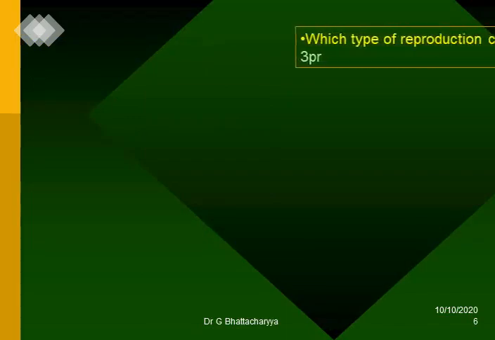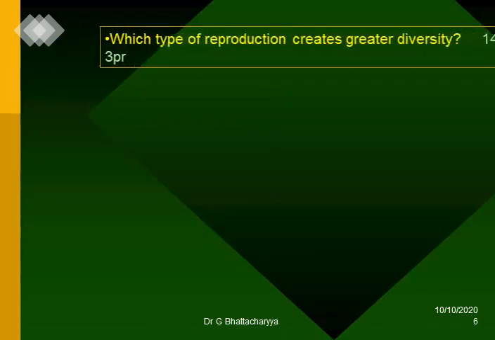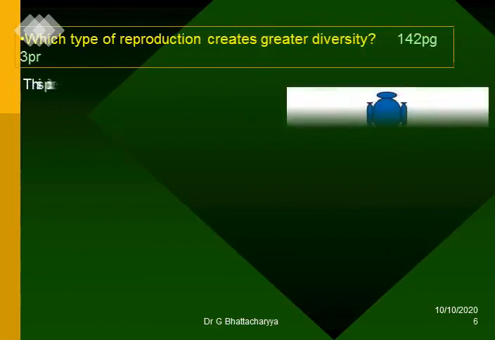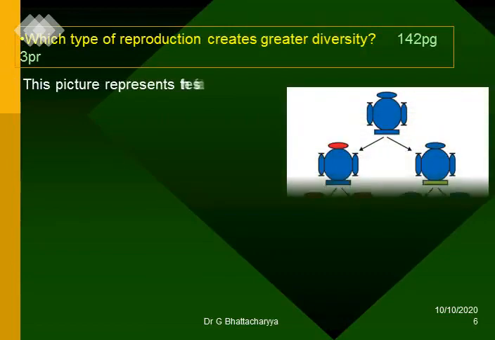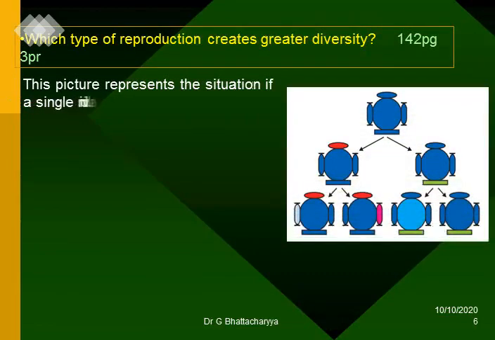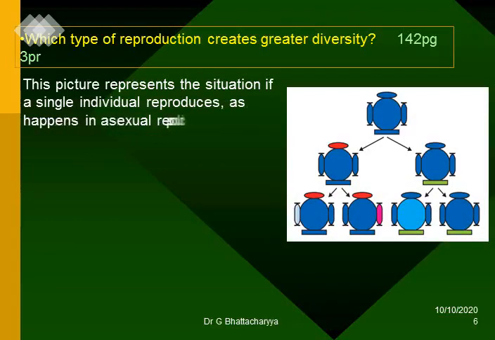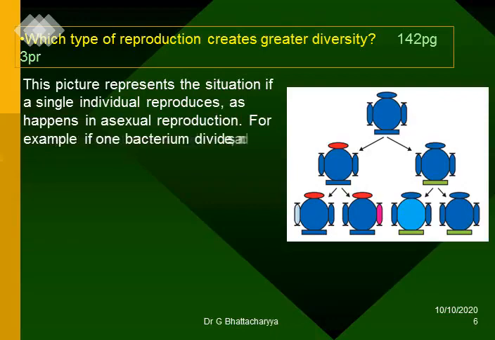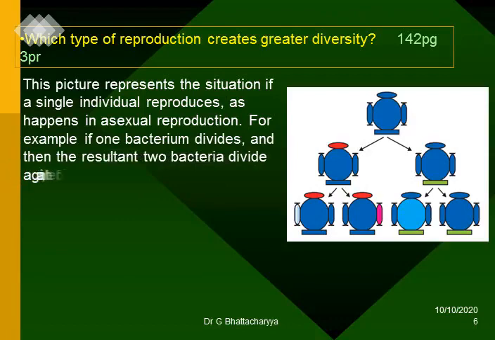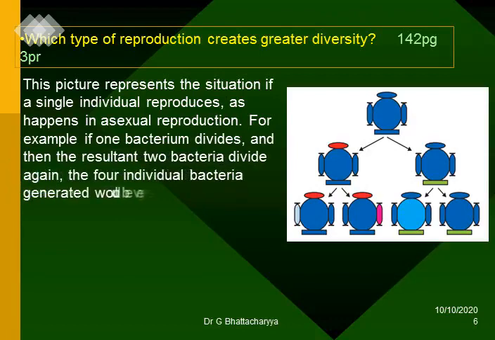Which type of reproduction creates greater diversity? This picture represents the situation if a single individual reproduces, as happens in asexual reproduction. For example, if one bacterium divides and then the resultant two bacteria divide again, the four individual bacteria generated would be very similar.